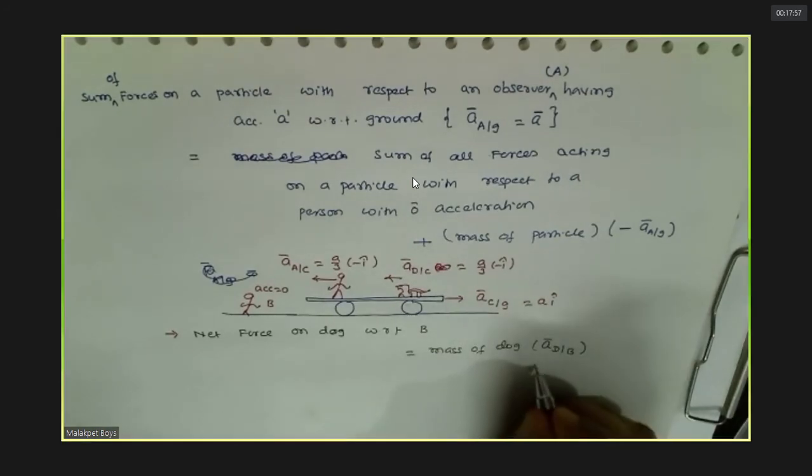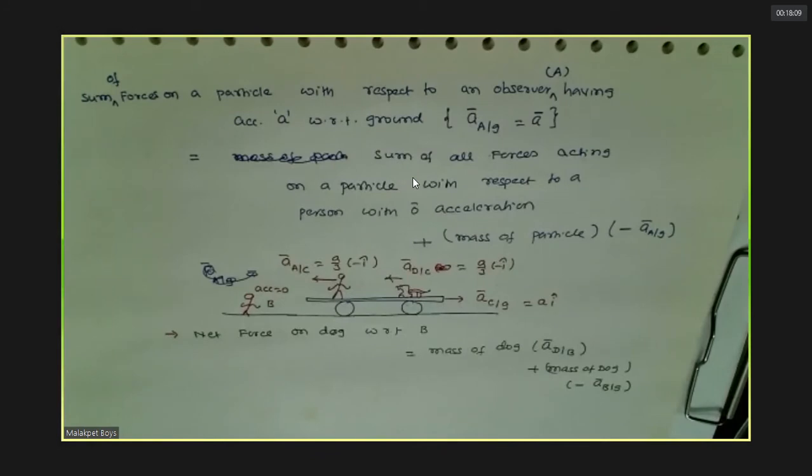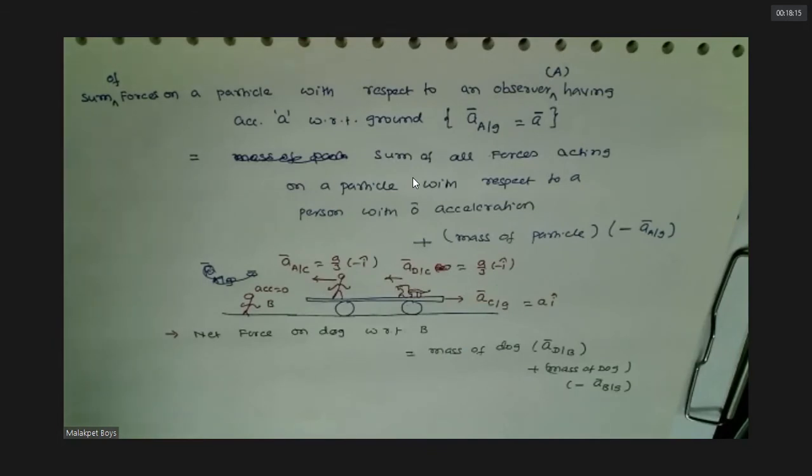Plus mass of dog into minus of acceleration of B with respect to ground. The same equation I wrote. Any doubt, you can ask. No doubt, sir.